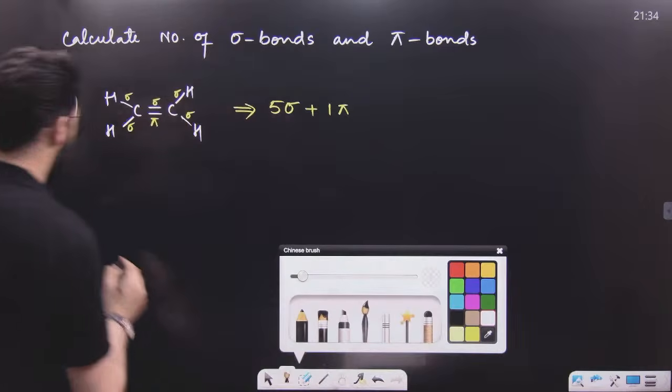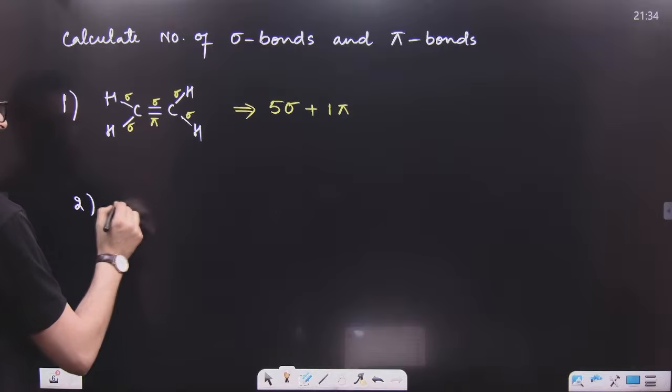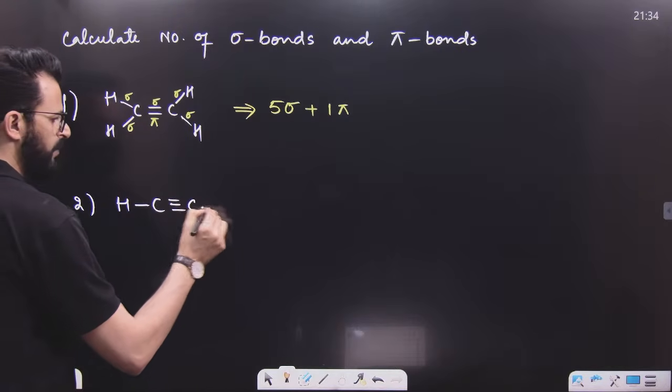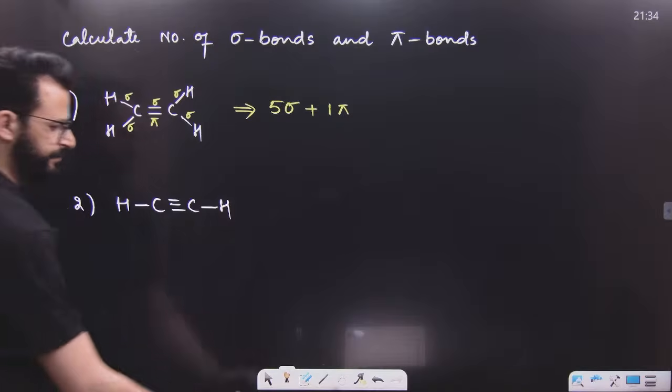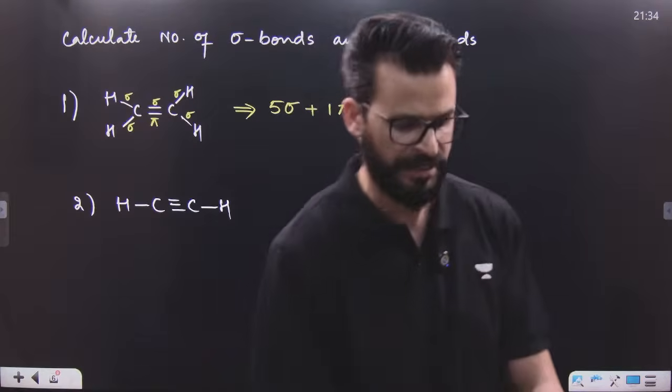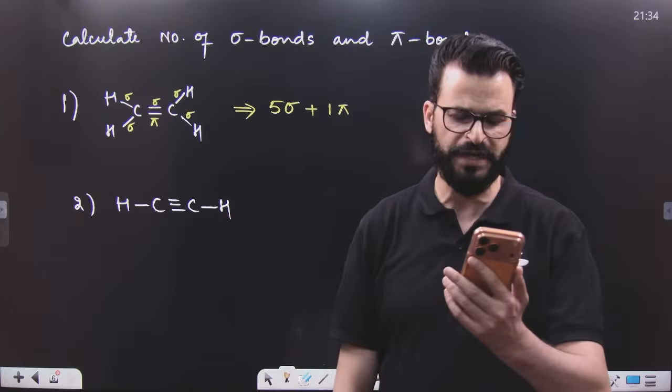After that, how many sigma bonds are there in this compound and how many pi bonds are there in this compound? How many sigma and pi bonds are present in this compound? Let me know quickly. Very, very easy.